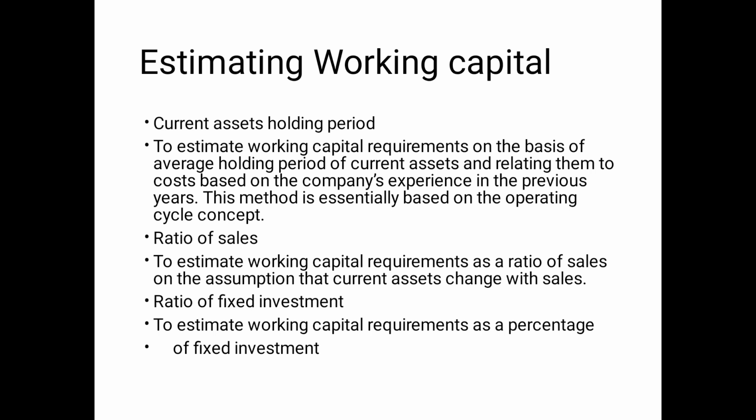And some companies estimate the working capital based on a percentage of fixed assets. If a company's total investment in fixed assets is, let's say, 400 crore, to manage such a big company some companies keep 1% or 5% of fixed assets on hand. So let's say 4 crore, or 40 crore, you should always have on hand to run such a big company, because repair and maintenance are happening, some accidents occur, or there is a sudden requirement of raw material. Because of that, the working capital requirement can also be decided based on the percentage of fixed assets.